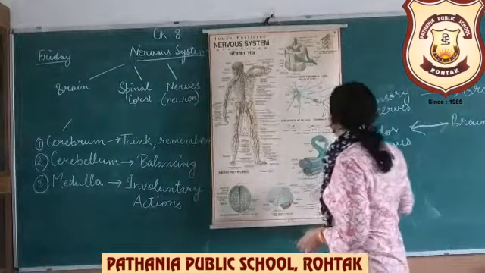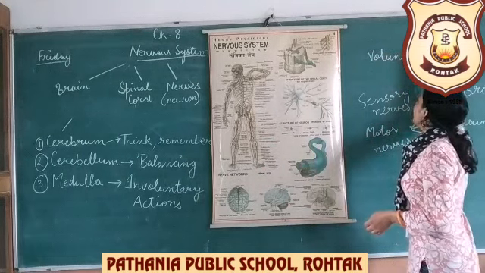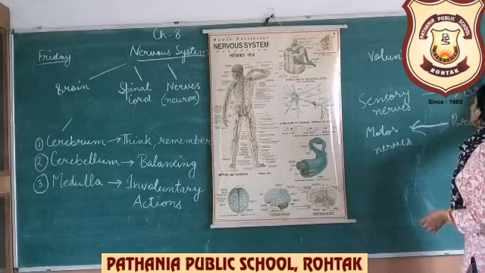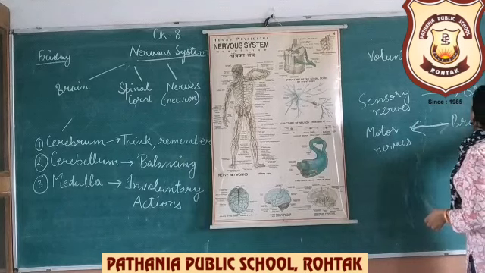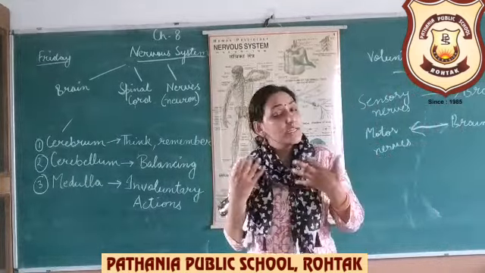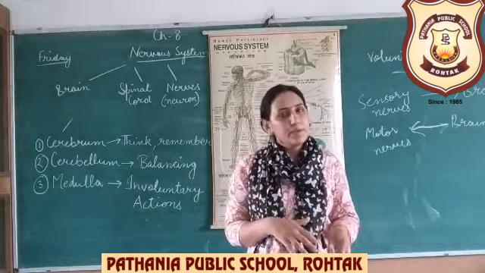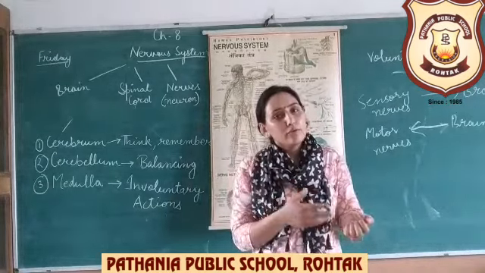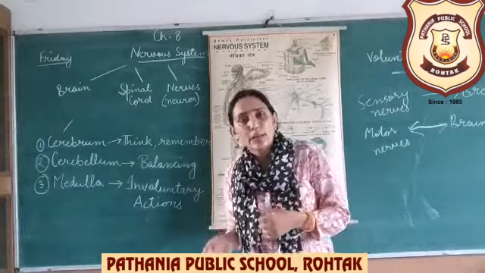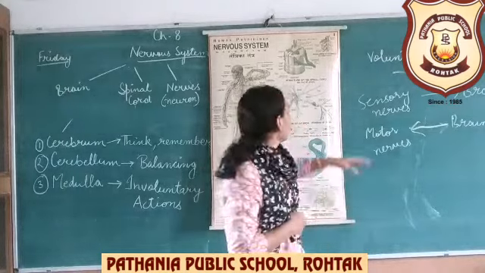Now another topic is voluntary and involuntary muscles, or you can say actions. Voluntary means that which happens by your own wish, means by your willpower, what you yourself want to do, like reading, walking, singing, sleeping. It is up to you at which time you want to sleep, which time you want to play or eat the food. Everything is up to you. So that is known as voluntary actions.